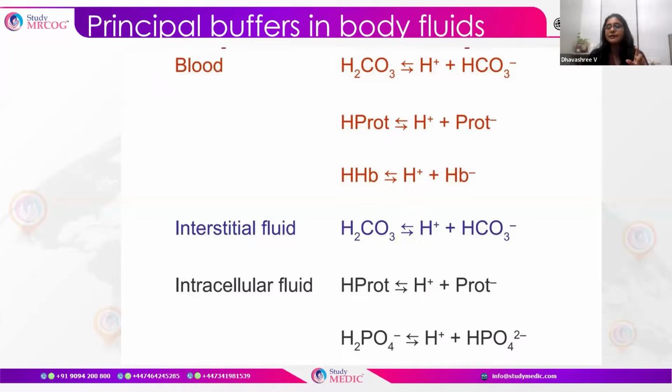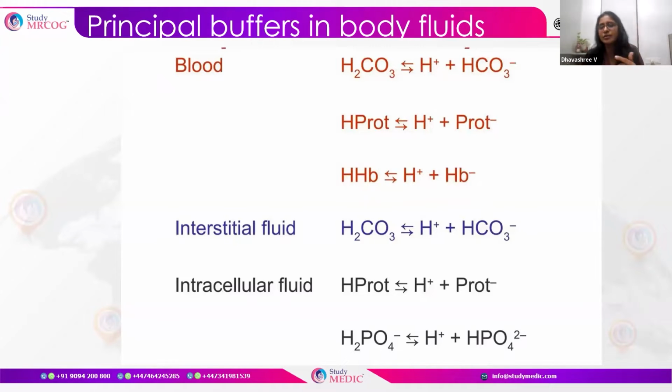One is in the blood, where it is the carbonic acid. Carbonic acid is a two-way reaction: H2CO3 can dissociate into hydrogen and bicarbonate ions, and hydrogen and bicarbonate can again combine to form carbonic acid.